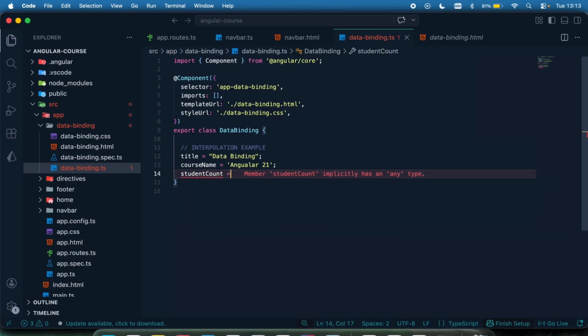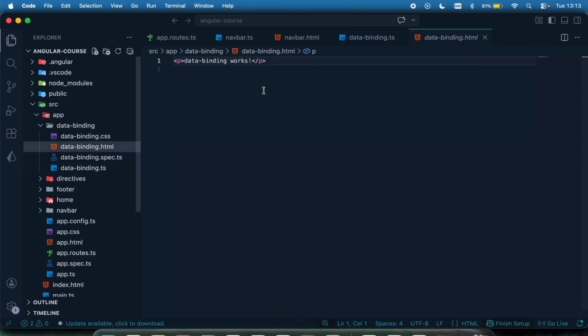For this course, I'm expecting 2,000-plus students to be enrolled. So that's just it. I want to display this data in my HTML template.